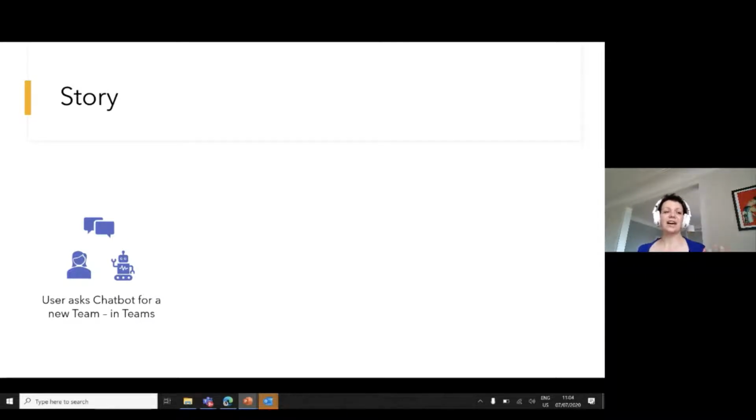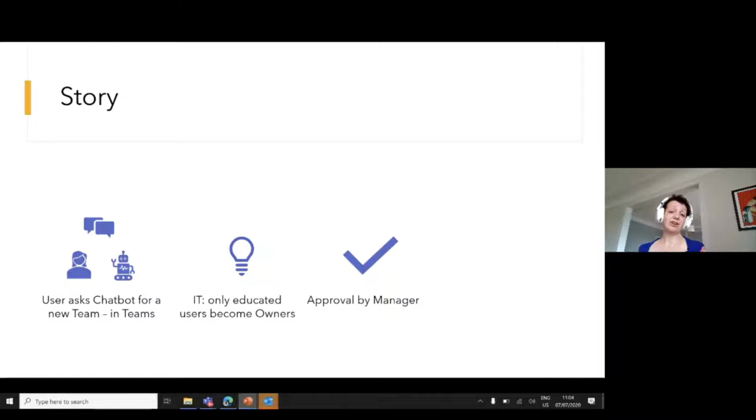So I would like to say, hey, a user asks the chatbot for a new team, in Teams, of course. And IT cares that only educated users become Teams owners because, you know, a lot happens in a team. And then we get an approval by a manager and the new team gets created. So this is what I want to be the end result.